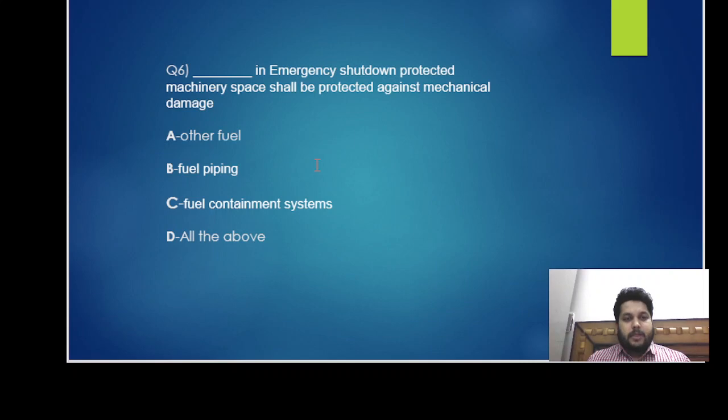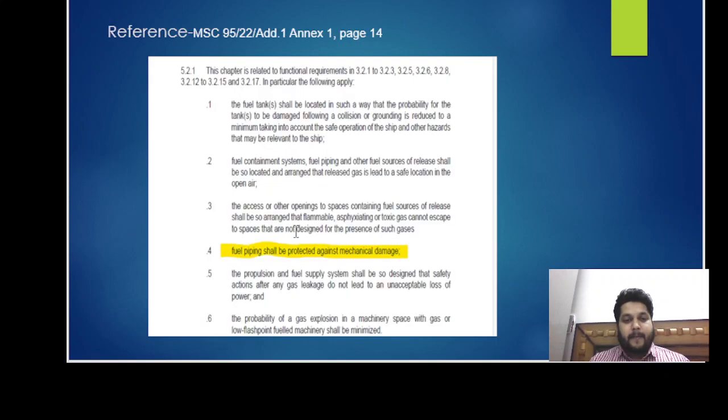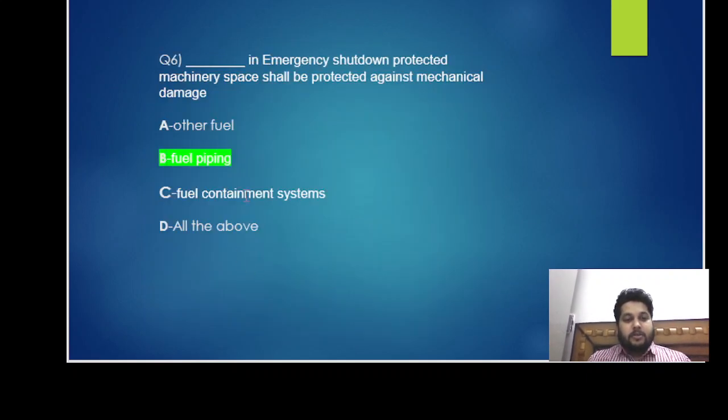The next question: in the emergency shutdown, protected machinery space shall be protected against mechanical damage? A, the other fuel. B, the fuel piping. C, the fuel containment system. D, all the above. Let's see. According to the IGF Code, fuel piping shall be protected against mechanical damage. So the answer is the fuel piping.